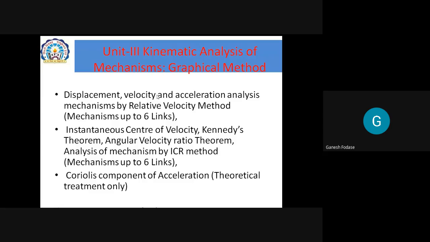Here there are 4 methods, like the relative velocity and acceleration method, the instantaneous center method, that is the ICR method, then Kennedy's theorem, and Coriolis component of acceleration. But in this syllabus they said the Coriolis component is considered as a theoretical treatment only. Of course, these 3 methods we have to discuss, and this theory part also we will discuss in unit number 3. So remember, unit number 3 is completely graphical. Here we need to draw some sheets.